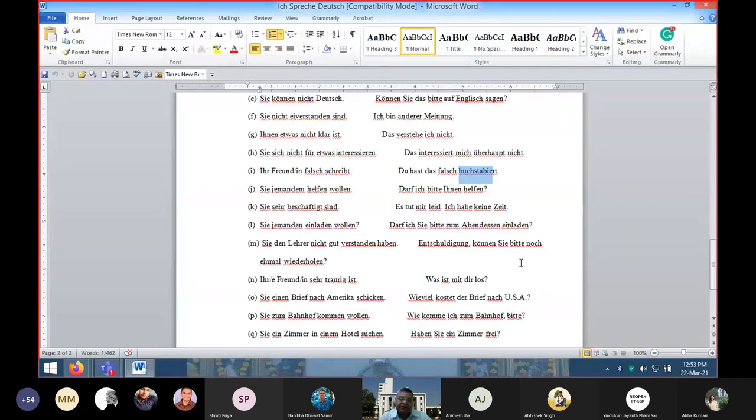Wenn Sie den Lehrer nicht gut verstanden haben, if you have not understood the teacher properly, then what sentence can you say? Entschuldigung, excuse me, können Sie bitte noch einmal wiederholen? Can you please repeat once again? Can you please revise once again? Wiederholen means to repeat, to revise. Einmal means once, noch einmal, once again. Bitte, please.